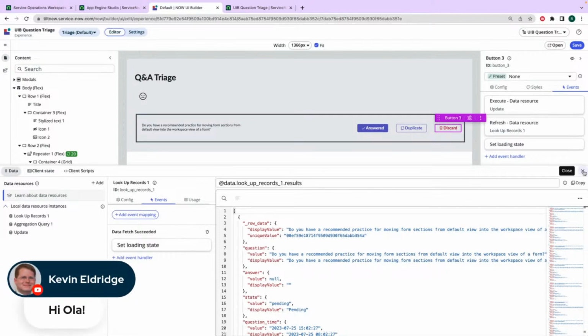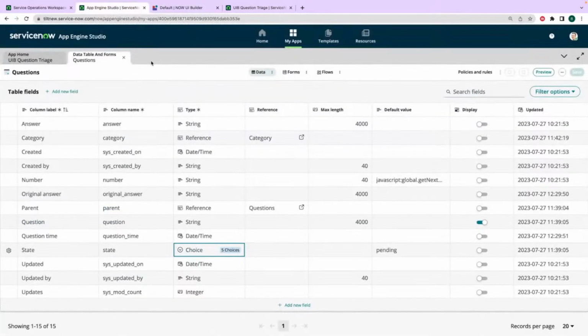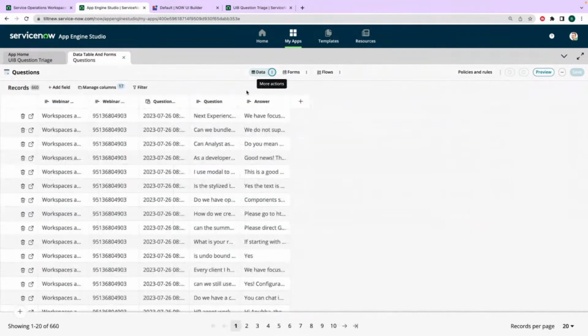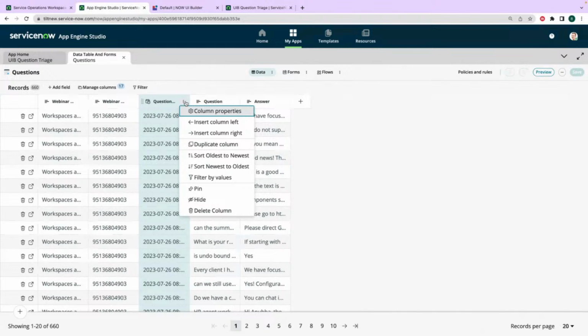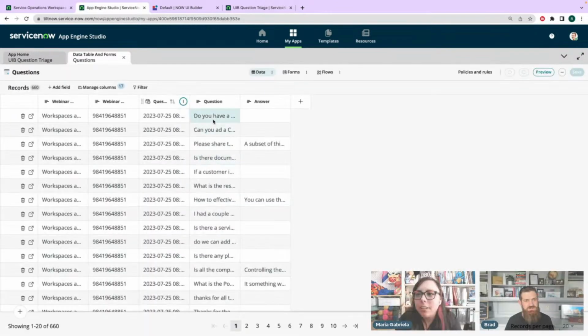All right, so I think that worked. Let's go back into the data and see if I can change the sort on this. Sort oldest to newest. I just love all these low-key quality of life improvements that ServiceNow has added over the years.